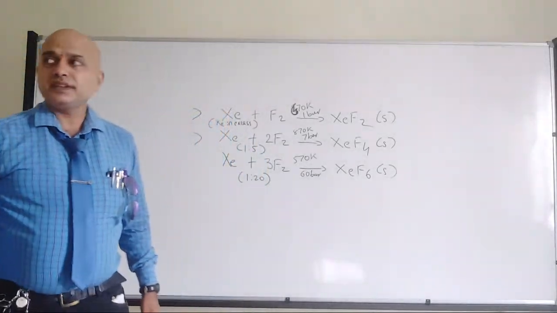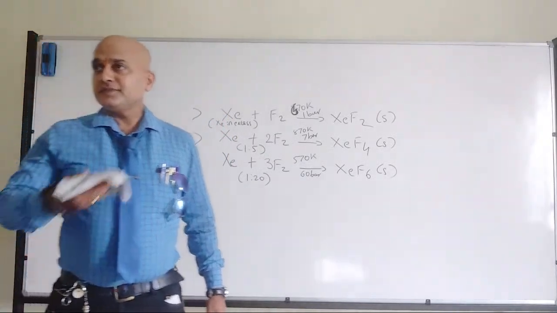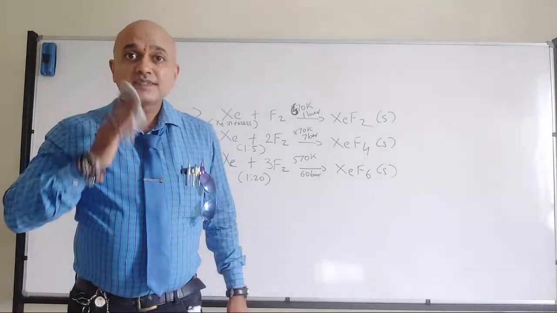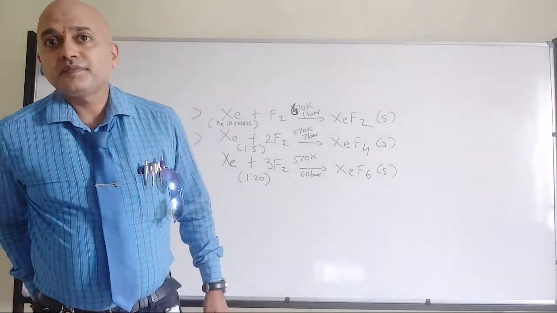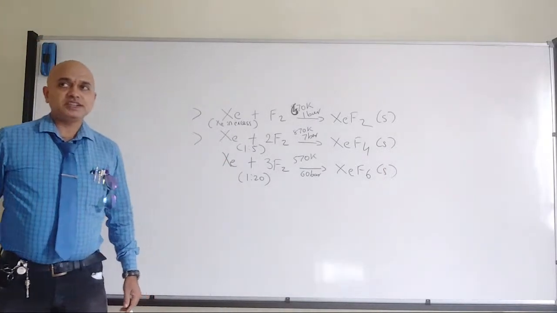Why has pressure been applied in all the reactions? I have given a hint actually in the equation itself.